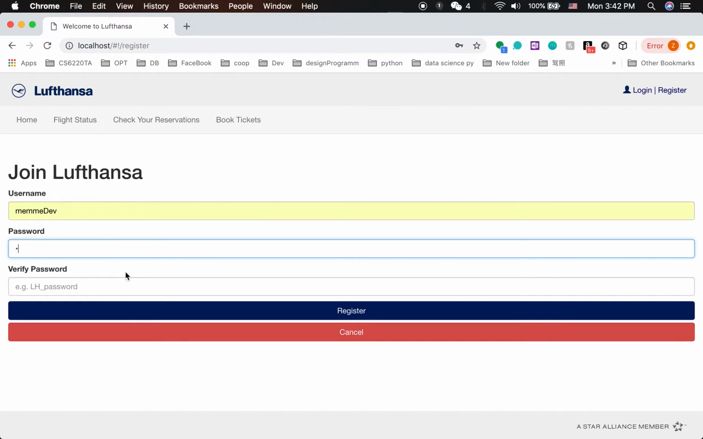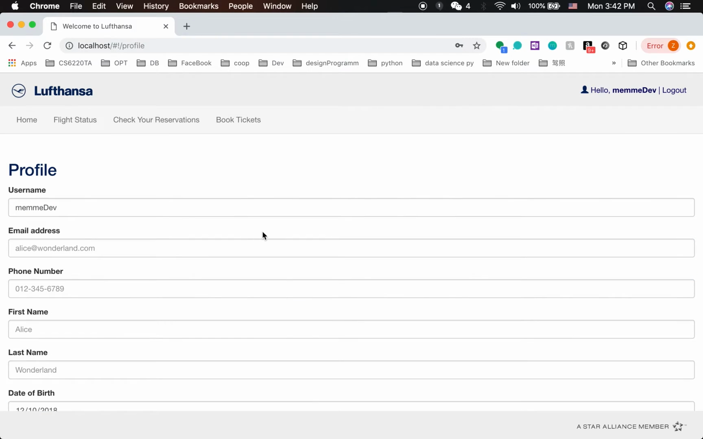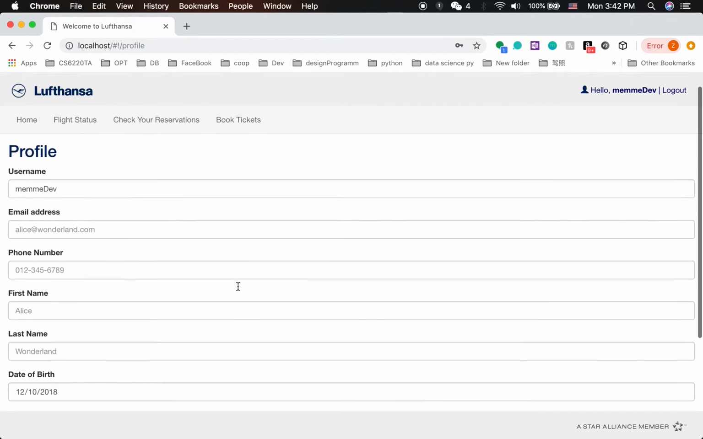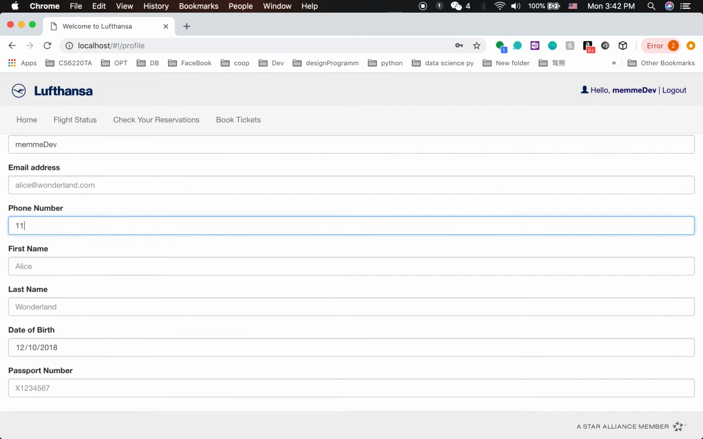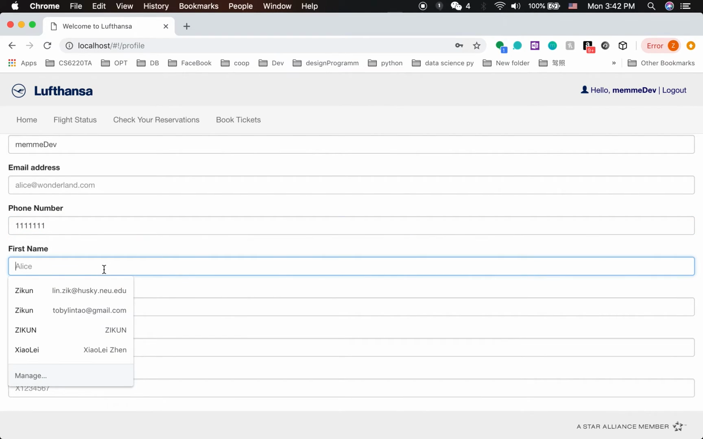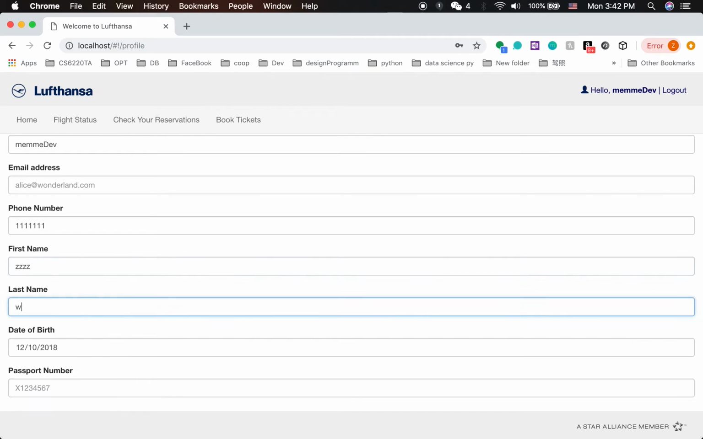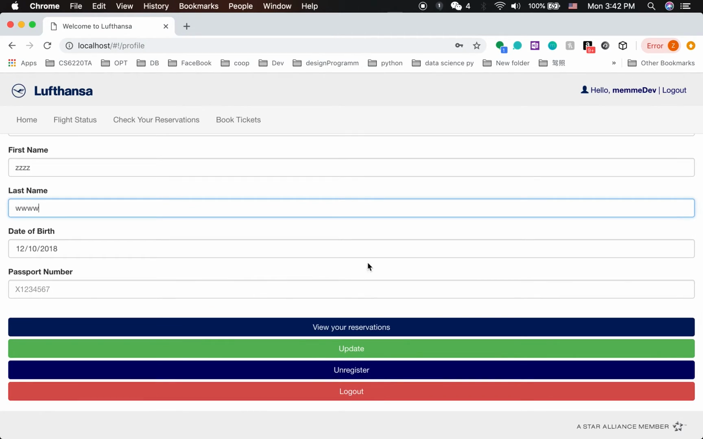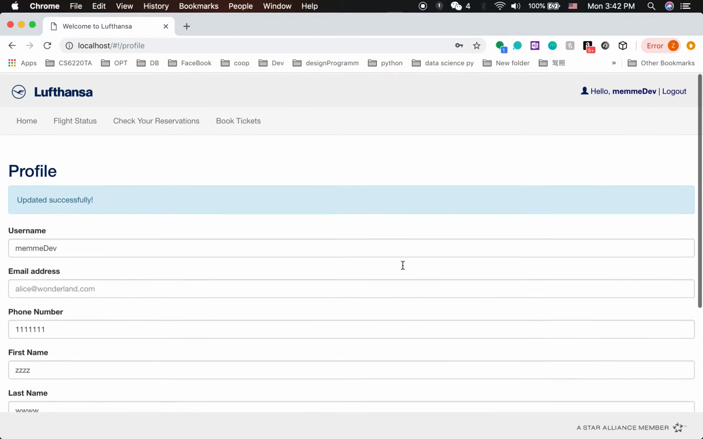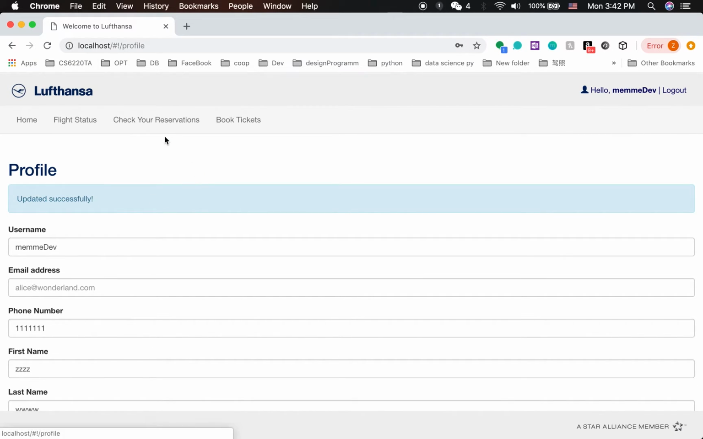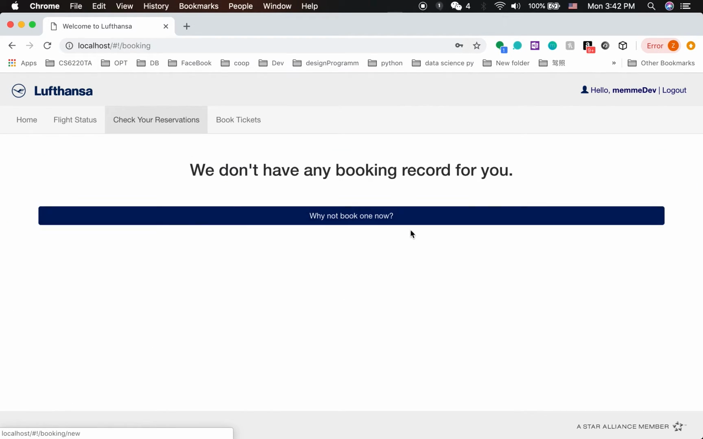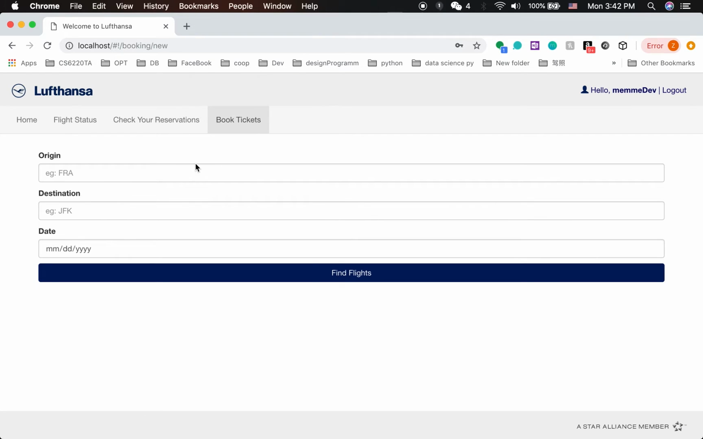Let's get it. Registered, successfully registered, and you need to input your phone number, first name, last name, date of birth, whatever, password. So update, and you can update successfully. Then check your reservation. You don't have a reservation, so you need to book one.